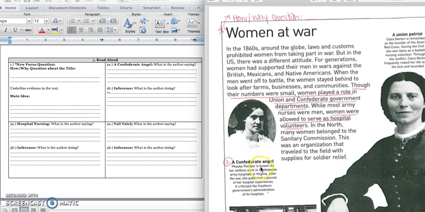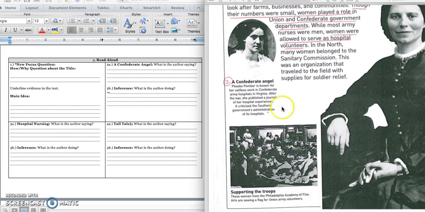We are looking for the picture and caption labeled Confederate Angel. And so we know that Confederate is someone who was working with the South. So let's get ready to read. Phoebe Pemmer is known for her selfless work in Confederate Army hospitals in Virginia. After the war, she published a journal of her hospital experiences. It criticized the Southern government's administration of its hospitals. And so we want to know, what's the author telling us about Phoebe Pemmer?